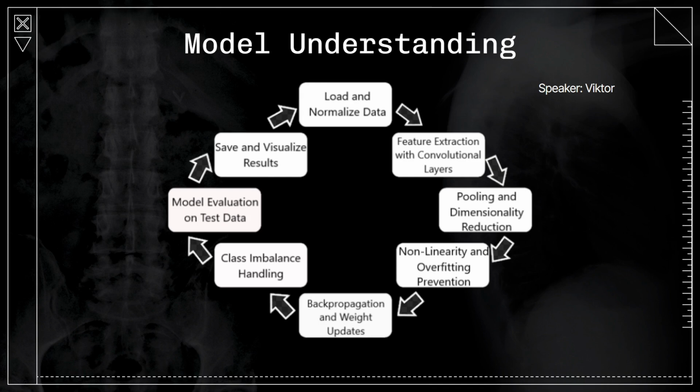Fully connected layers use the extracted features to make predictions, and a nonlinear activation function called ReLU enables the model to capture complex patterns in the data, while dropout layers help prevent overfitting during training. Then backpropagation refines the network's weights by computing the error between predictions and true labels, calculating gradients.